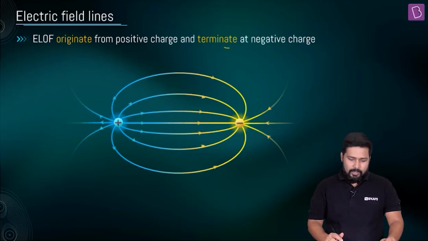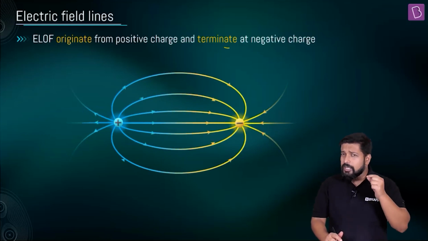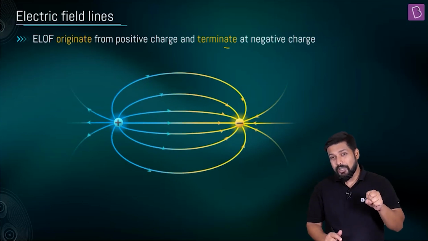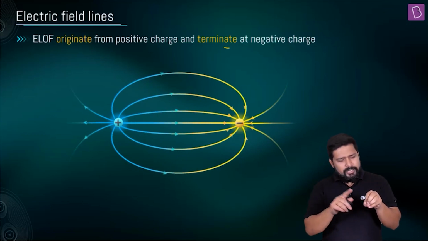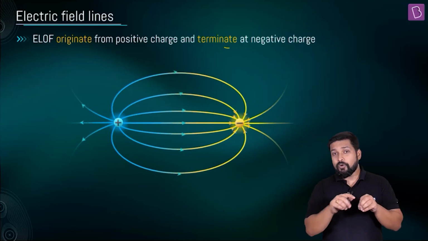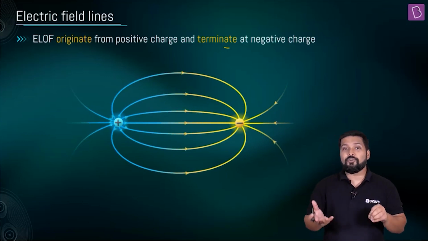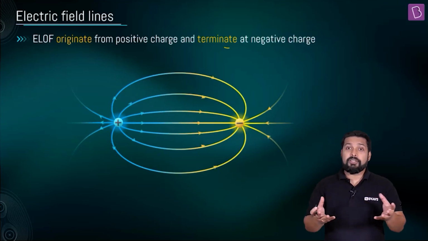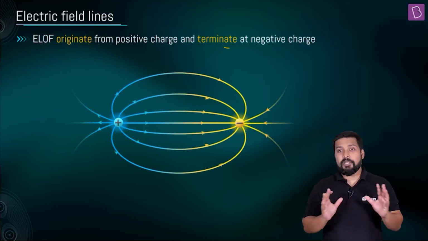Next is that it can also terminate at infinity. If you think about an isolated positive charge, all the electric field lines are coming out from this, right? Where do they terminate? If there is no charge in the vicinity, if there is no negative charge, where do they terminate? They will terminate at infinity. That's what you have to think.